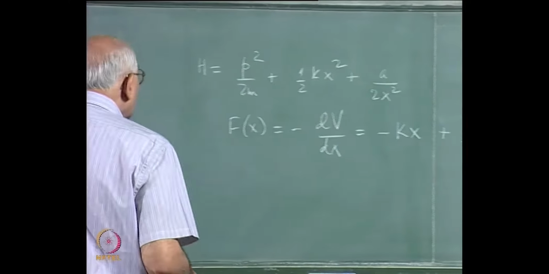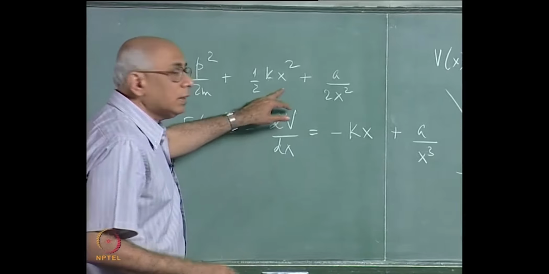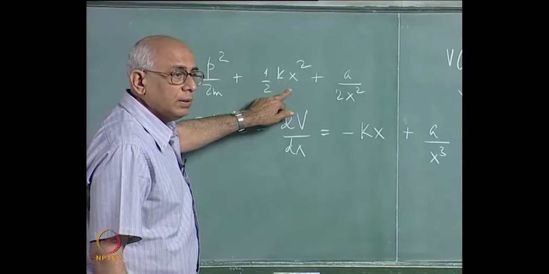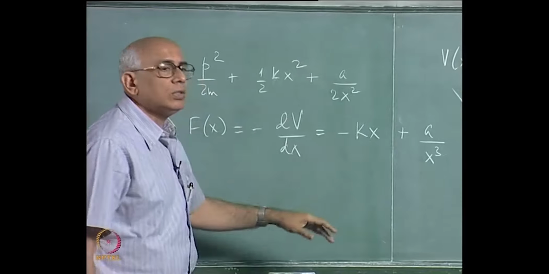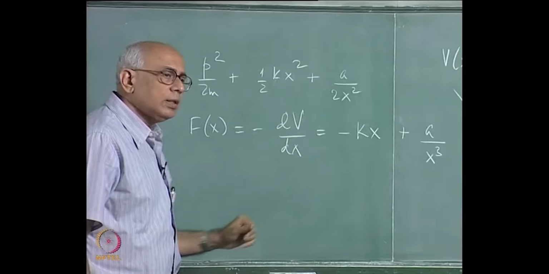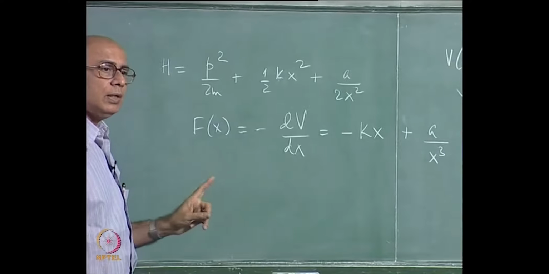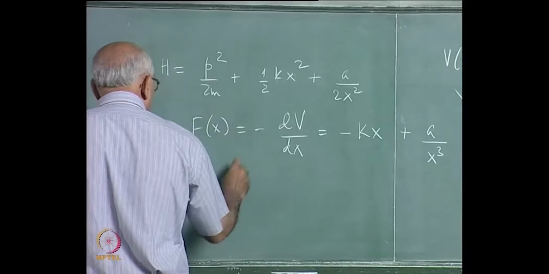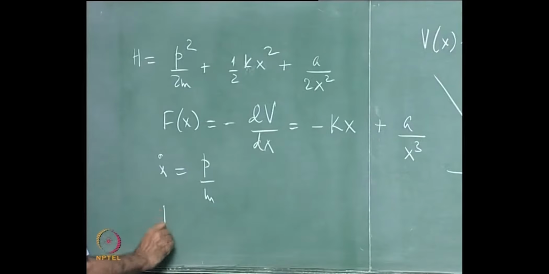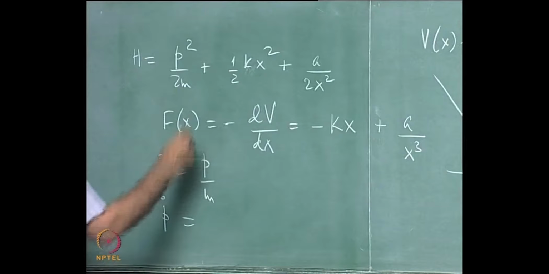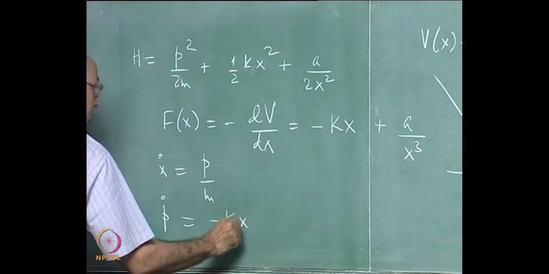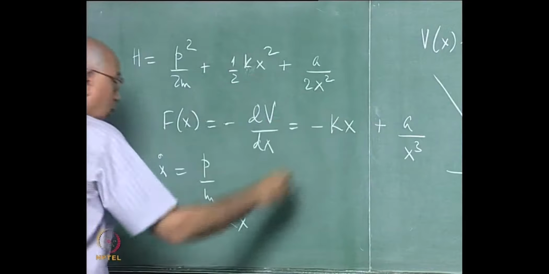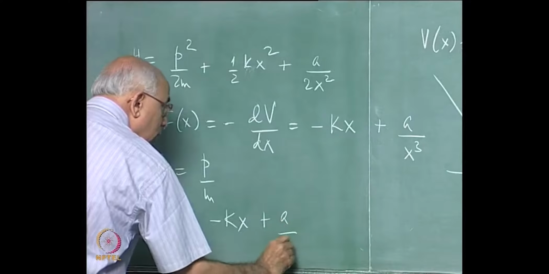When I say linear harmonic or harmonic, I mean that the potential is a quadratic function of the displacement, and that is all that is needed. Anything beyond that is nonlinear, and the reason it is nonlinear is because the equation of motion becomes nonlinear. Recall that the equation of motion here is x dot is delta h over delta p, so it is p over m, but p dot is minus delta h over delta x, and that is minus kx if you restricted yourself to just this. But if you also included the nonlinear term, you have an a over x cubed.